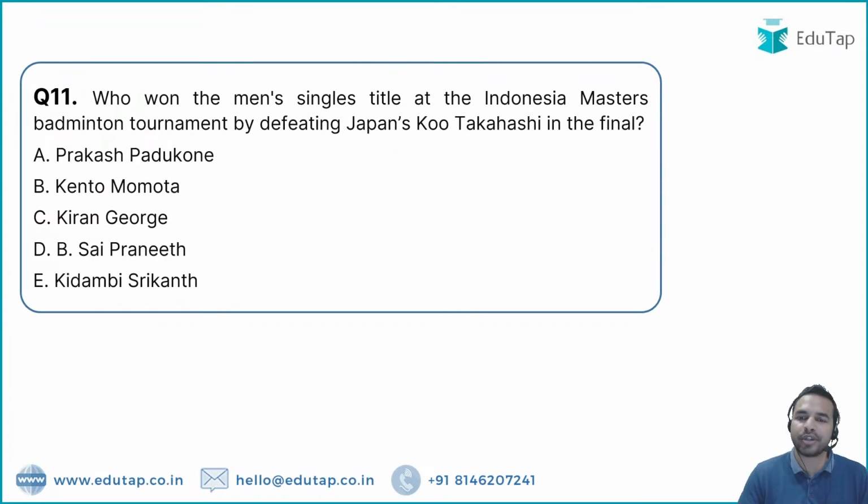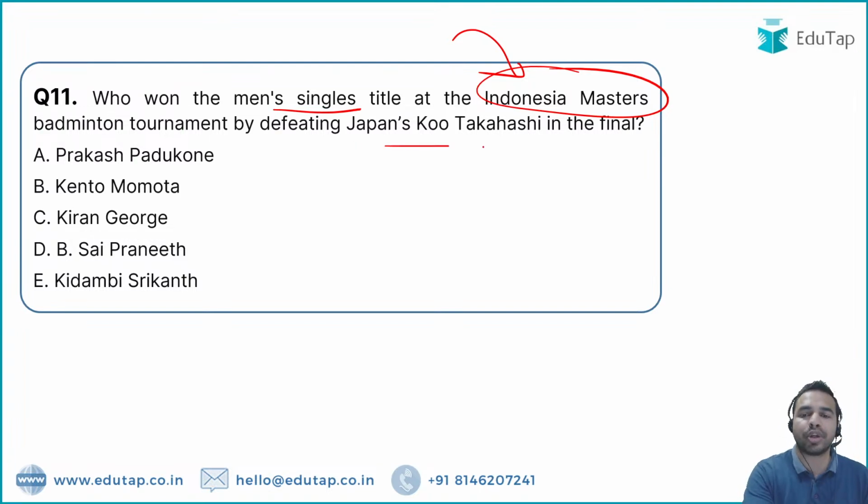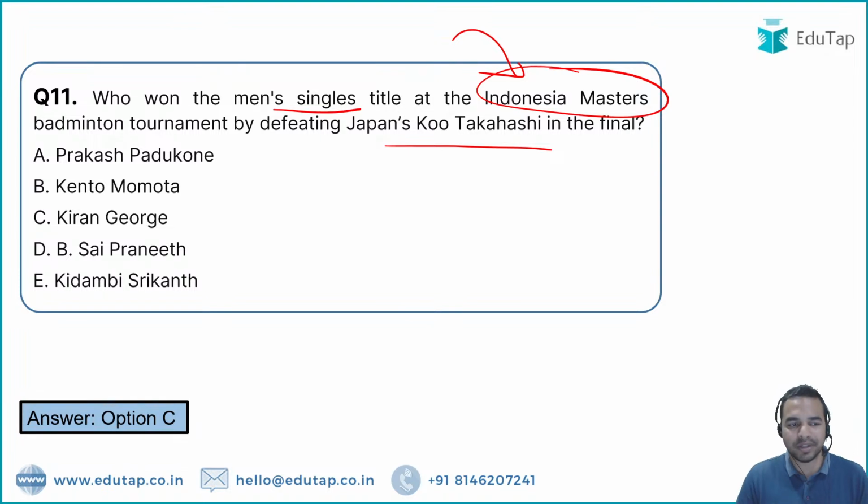So the next question is on the Indonesia Masters, and let me tell you that one of the Indian persons has made us proud after winning the men's singles title at the Indonesia Masters, and the person who was defeated in the finals was Japan's Koki Takahashi. So my dear friends, Takahashi was defeated in the final. What is the name of that person? The name of that particular person is Kiran George. Option C is the right answer. Kiran George is the right answer, who has won this Indonesia Masters.